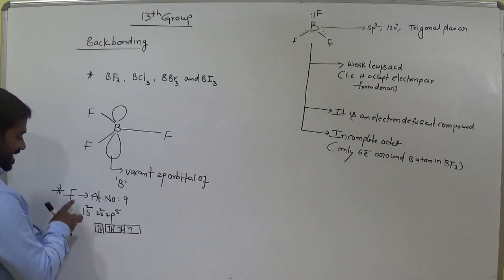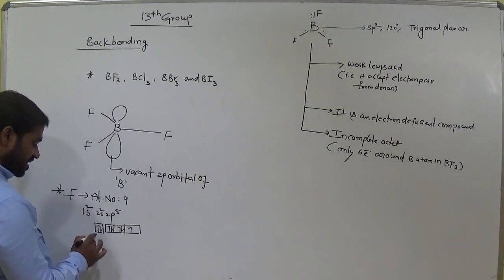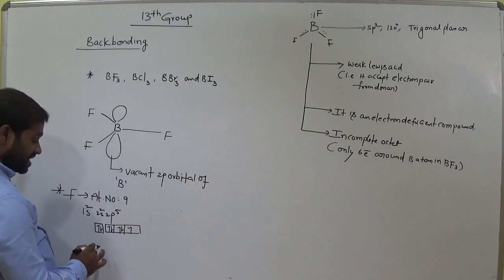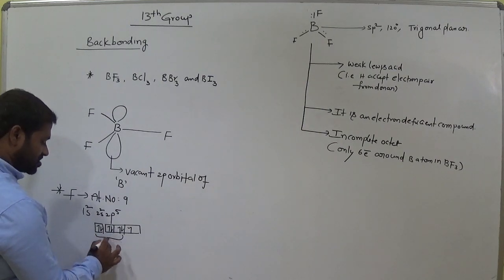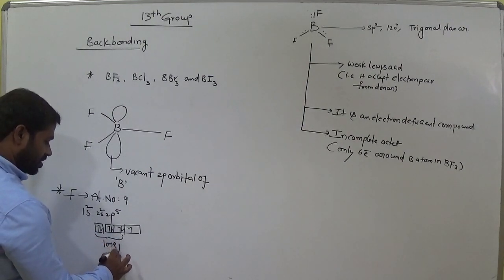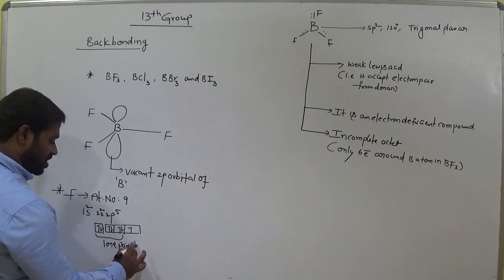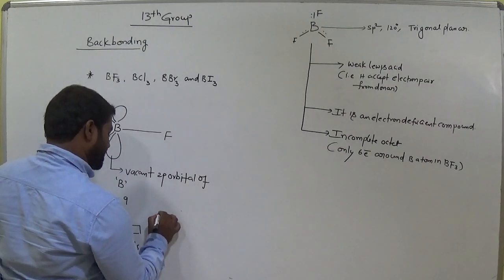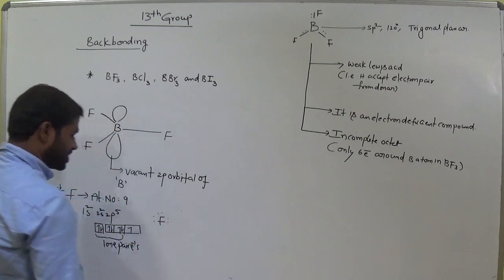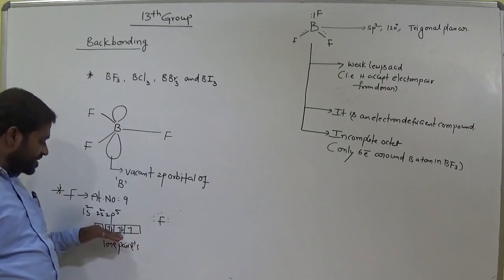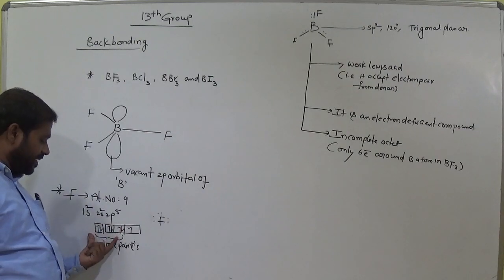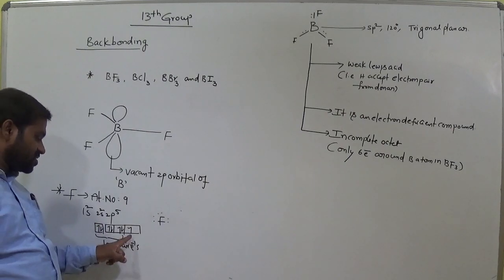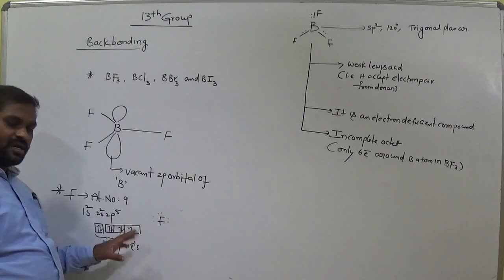If you observe here in halogens, how many lone pairs of electrons are there? 1, 2, 3. 2 electrons, 2 electrons, 2 electrons. These are called lone pair electrons, these 3 pairs. So we can represent that halogens consist of 3 lone pairs of electrons. That means these are not involved in the chemical bond. Lone pair means not involved in the chemical bond. So which electron is involved in the chemical bond? This electron only. Okay, remember.